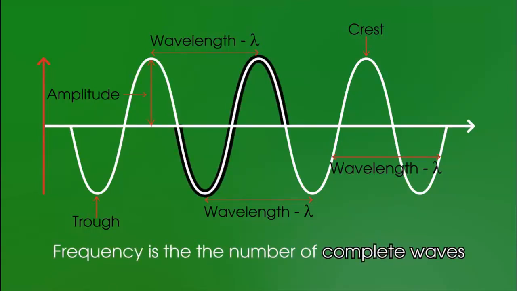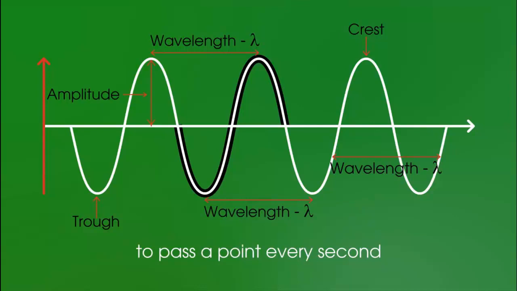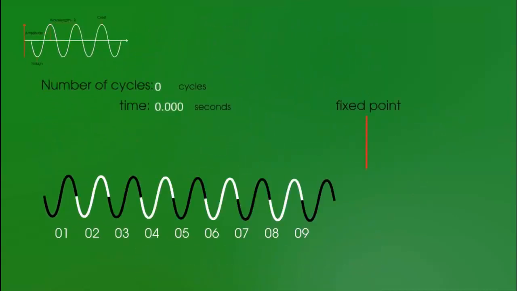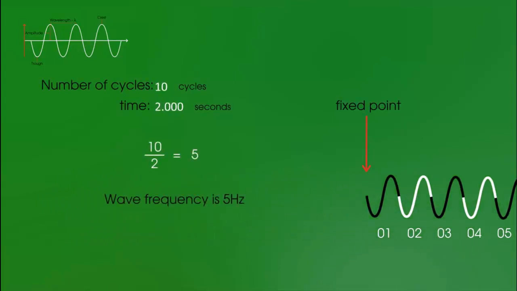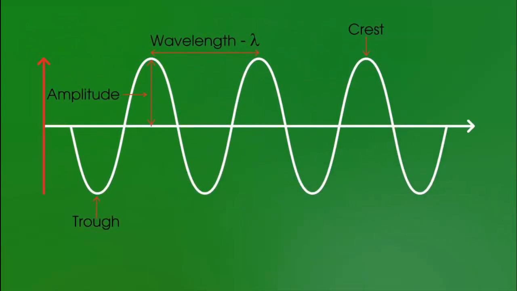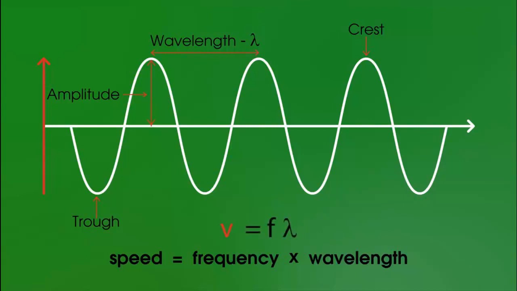Finally, frequency, which is the number of complete waves to pass a point every second, and it's given the unit of hertz. So an example of this would be if 10 waves pass in 2 seconds, the frequency would be 5 hertz. Using these things, we can now calculate the speed of a wave using the equation speed equals frequency times wavelength, or to give it in symbol form, v equals f lambda. So there's a lot to learn here, but once you've learnt these core concepts, it will give you much more confidence in the rest of the topic.